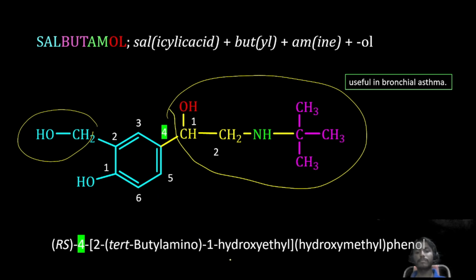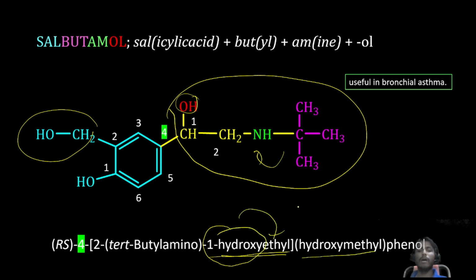Second position what does it contain? Hydroxy ethyl. Next, fourth position what does it contain? Tertiary butyl amino. Tertiary butyl amino, 1-hydroxy, that is 1-hydroxy ethyl, and hydroxy methyl. So this is a hydroxy methyl here. Hydroxy methyl phenol it is.